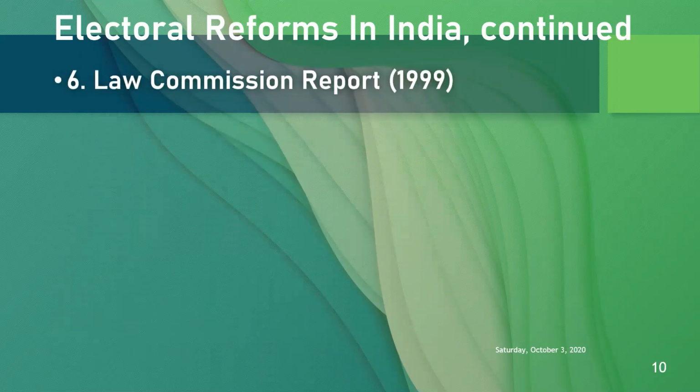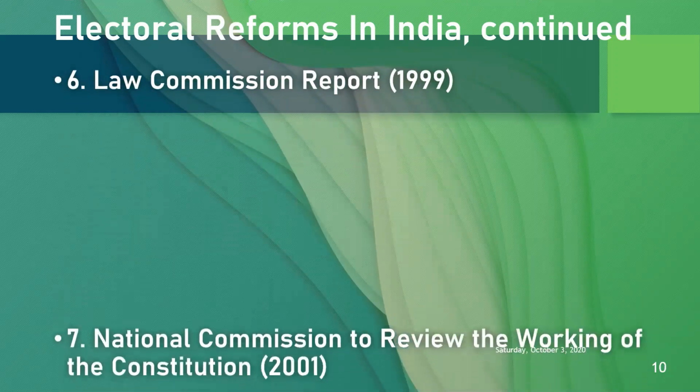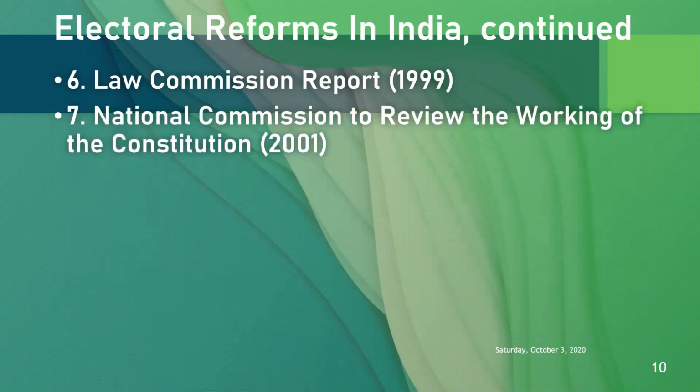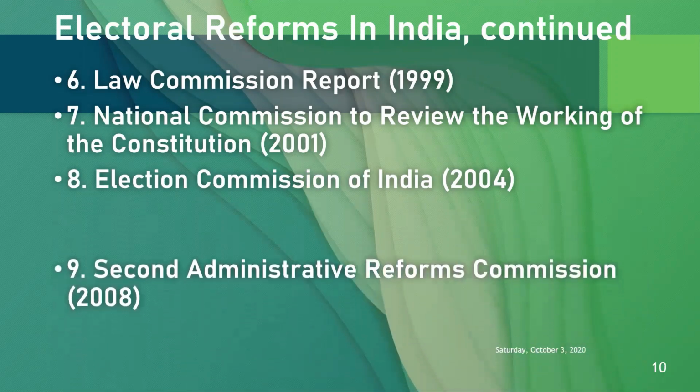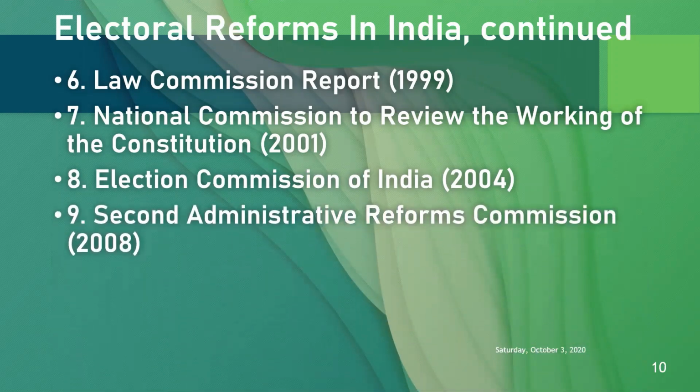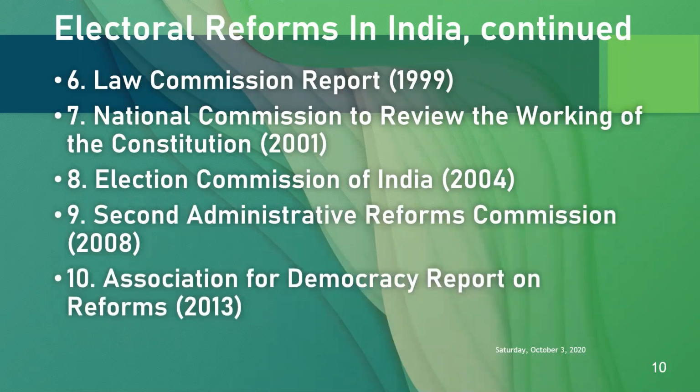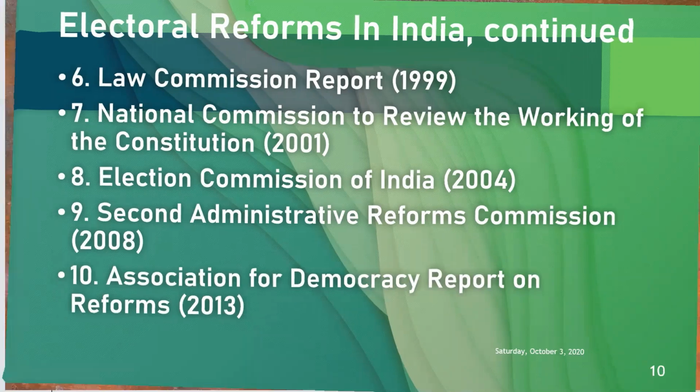Law Commission Report in the year 1999. National Commission to Review the Working of the Constitution 2001. Election Commission of India itself in the year 2004. Second Administrative Reforms Commission 2008. Association for Democratic Reforms Report on Reforms in the year 2013. These are some of the commissions and committees that have been selected by the textbook, and there are many others.